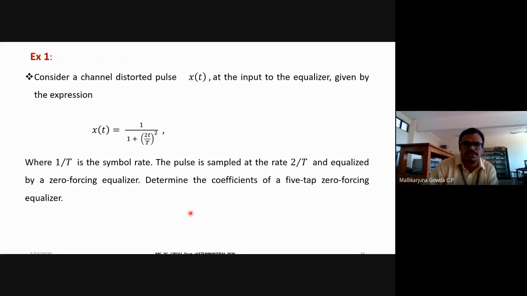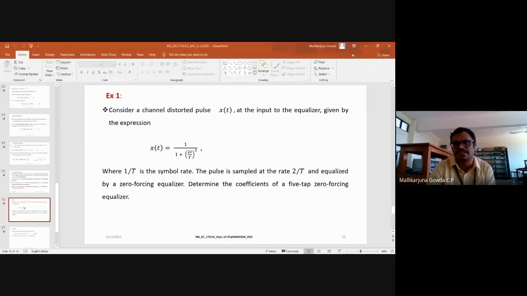First you write 2n plus 1 is equal to the number of taps. Here he has asked for a 5 tap zero forcing equalizer, right? So you can write 2n plus 1 is equal to 5. From that you can calculate the value of n as what? So n is equal to 2 you get, right? So let me show the complete solution step by step.